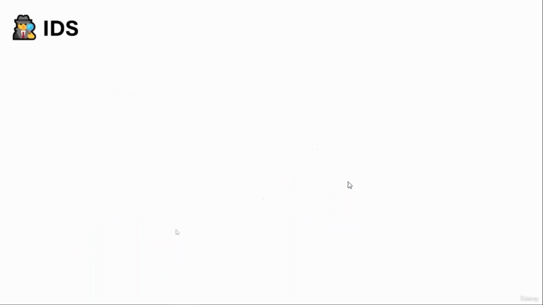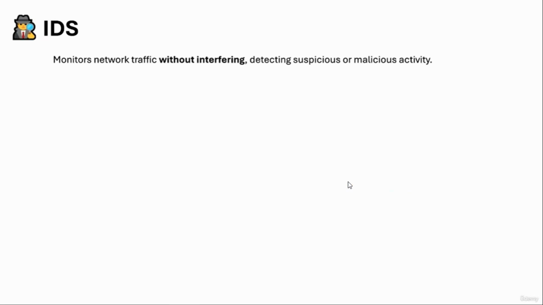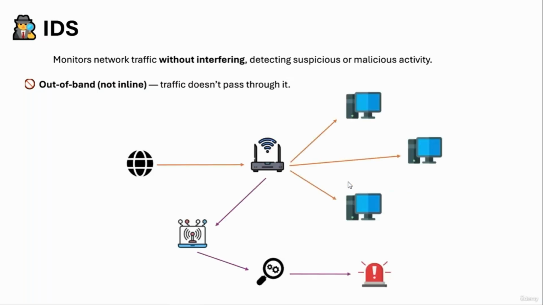Then we have IDS, which stands for Intrusion Detection System, and it monitors network traffic without interfering, detecting suspicious or malicious activity. It is also out-of-band, or not inline, which means that traffic does not pass through it. It works in the way that our traffic that goes into our local network is mirrored or copied and sent to our network intrusion detection system, where it is analyzed, and then if something suspicious is there, it is going to raise an alert.